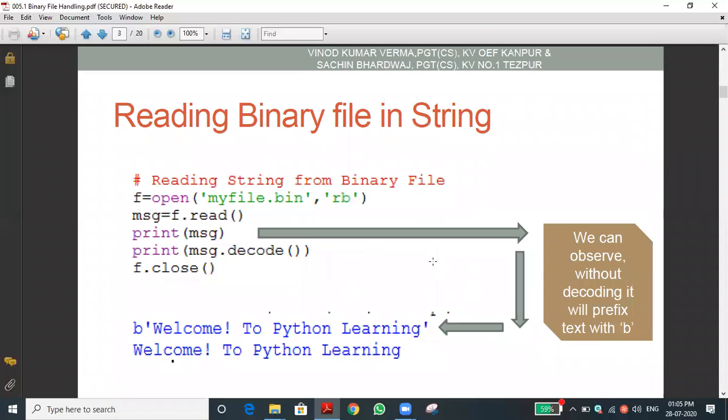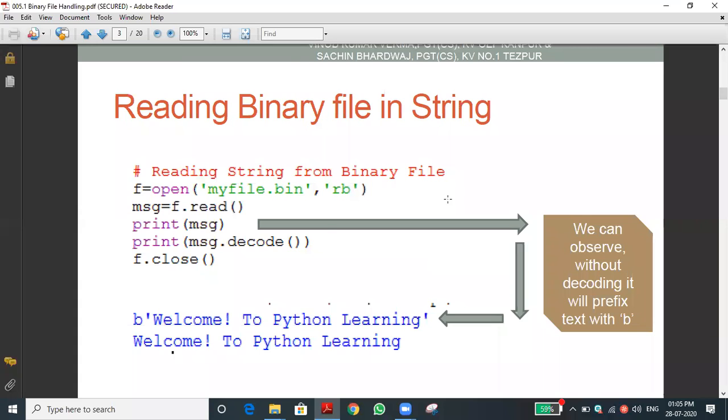Now, how to read from a binary file. In read mode, you can see we are opening the file with the file handle f, and we are opening it with rb. r is denoting read mode, b is binary format. So we are opening the binary file. Then msg equal to f dot read. It will read the entire data. As you know, the read function without an argument will read all the content from the file, and we store it into the variable.